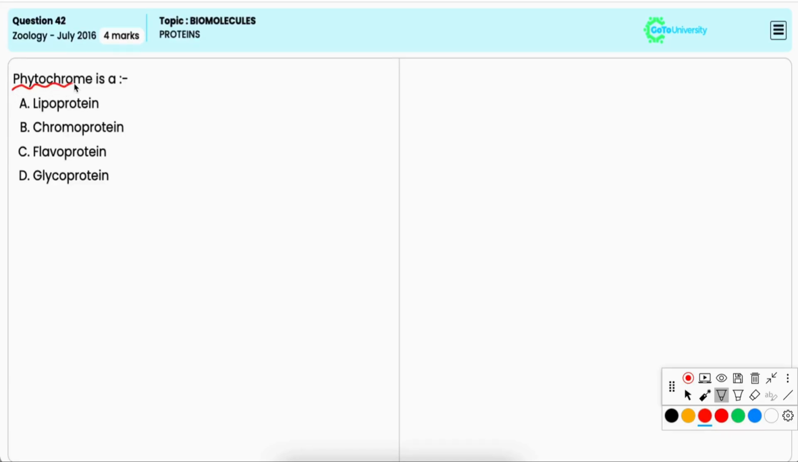Phytochrome is option A, lipoprotein. It is incorrect because lipoproteins are complexes of lipids and proteins, and phytochrome is not a lipoprotein.